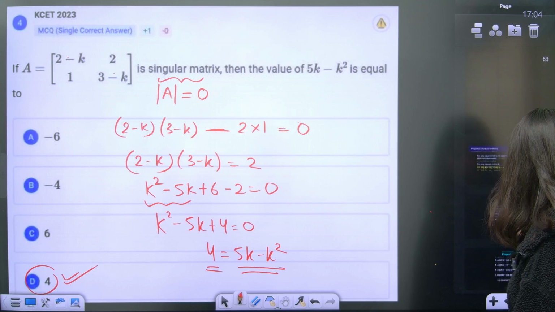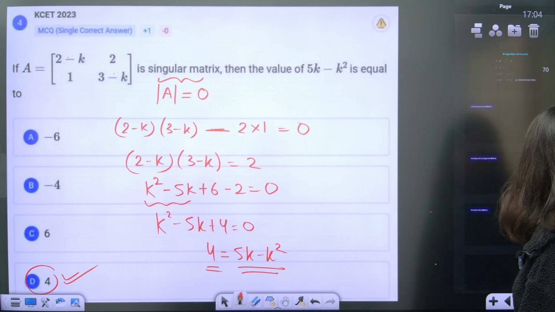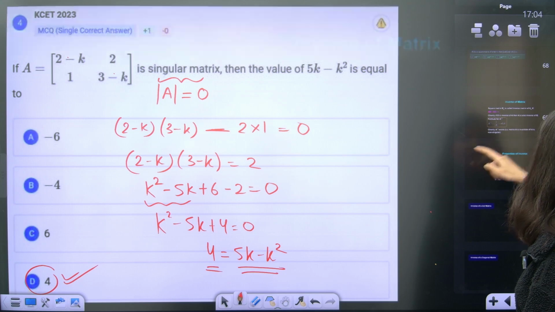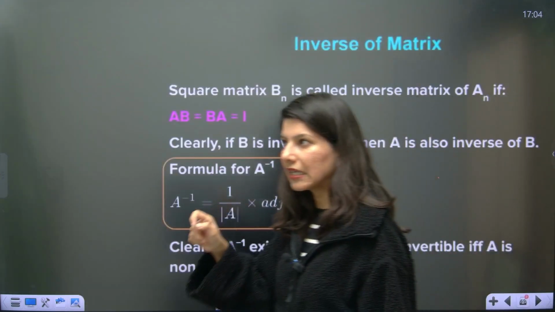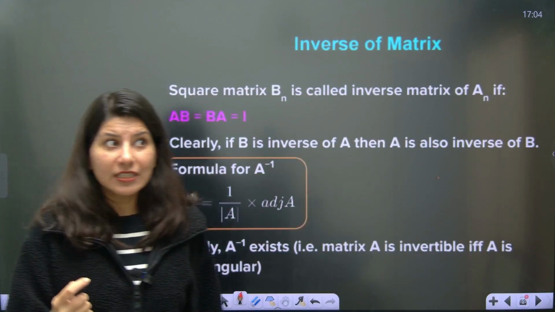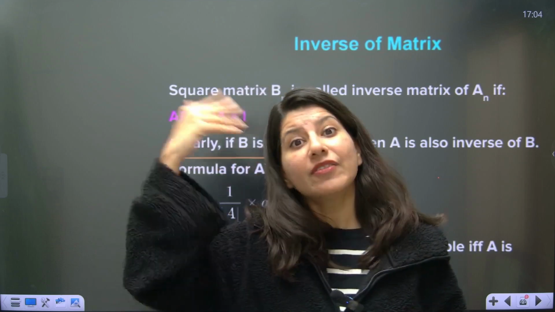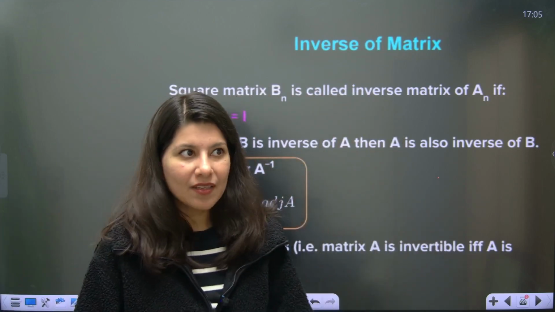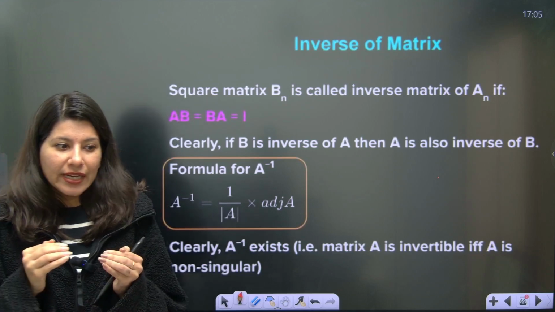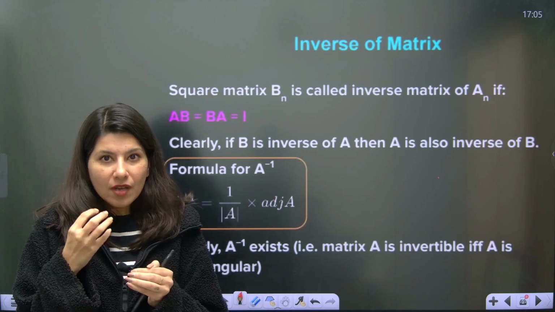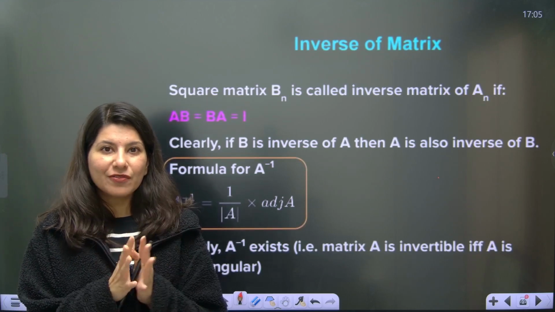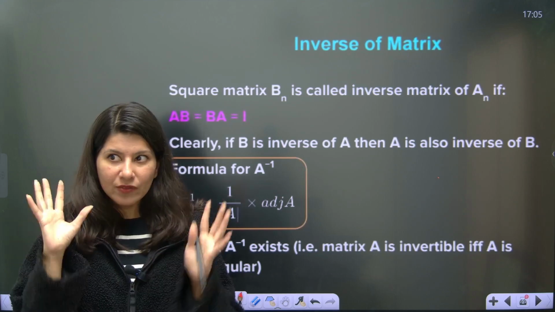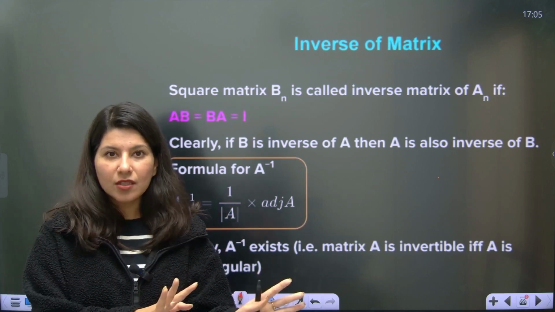I think the last topic. See, there are a lot of topics which you might feel are not covered, like adjoint and everything, that we will cover in determinants. So determinants is pending. To introduce adjoint and a few things, I need the base of determinants. We will be covering inverse full-fledgedly in the determinants chapter.